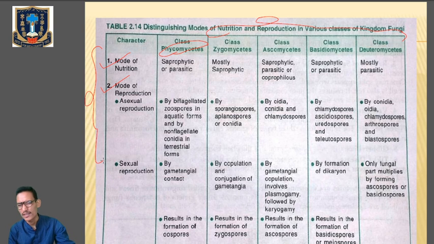Clear? So just go through the characteristics. These are the simple, brief differentiations between the different classes of the kingdom Fungi. But remember the characteristics based on their mode of nutrition, and their mode of sexual and asexual reproduction. Clear? And remember at least two examples from each class. Kindly note down all the characteristics which I have taught you right now. No need to go through the book in detail. Whatever characteristics I have told you, just go through them. But remember two examples of each class. That is compulsory for you.